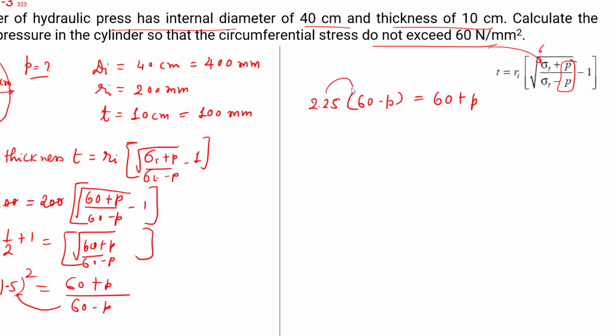Very simple. Multiply with this, it's going to give you 135 minus 2.25 times P, equal to 60 plus P. It's a very simple algebraic equation, we can find the solution. So here it is 3.25 P is equal to, how much is it, just subtract it. What is that value, please?